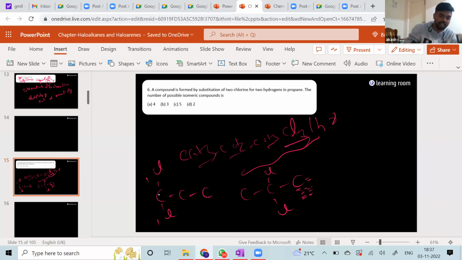Okay, fine. The next possibility is again I have 3 carbons. In the first and the second carbon I'll be able to put the chlorine, or I'll be able to put it in the first and the third carbon atom, or in the second and third carbon atom. Correct?